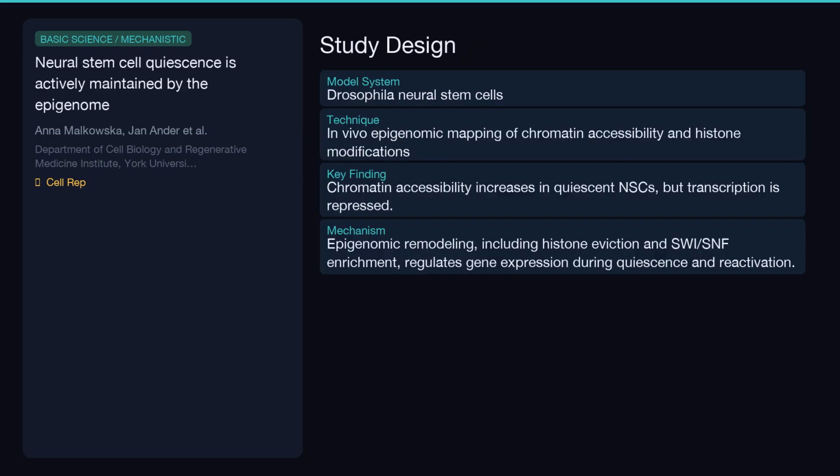To investigate this, researchers used the fruit fly, Drosophila, as a model system. They mapped the epigenomic landscape of neural stem cells, looking at how the DNA's packaging and associated proteins change during quiescence and when the cells reactivate. They specifically examined chromatin accessibility and histone modifications to understand the regulatory mechanisms at play.